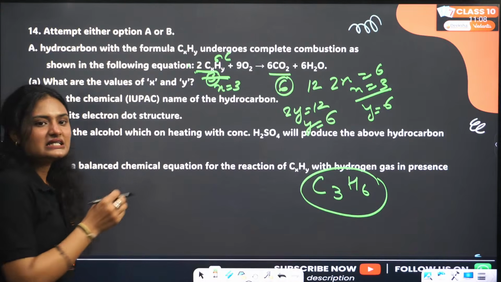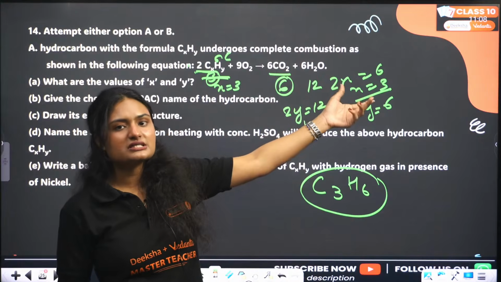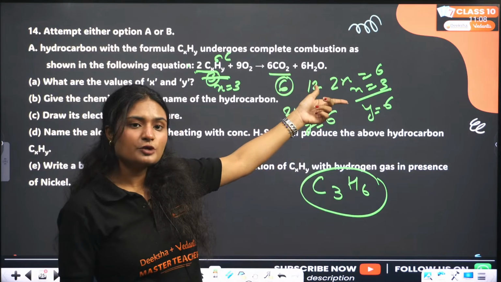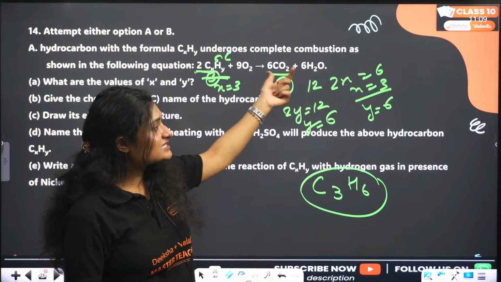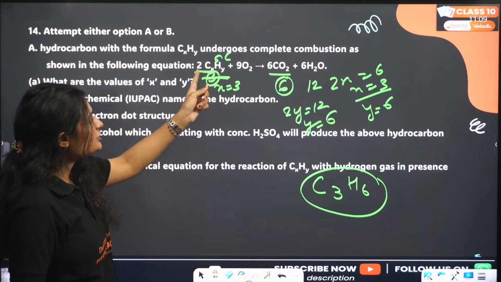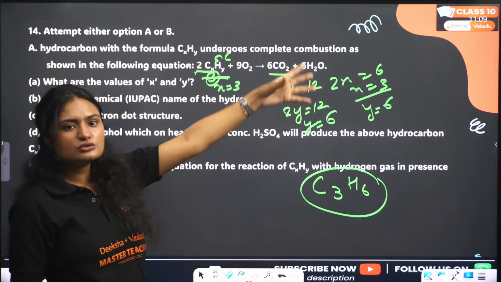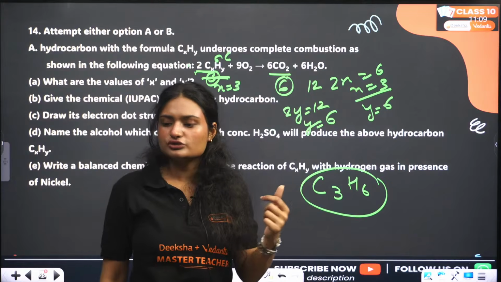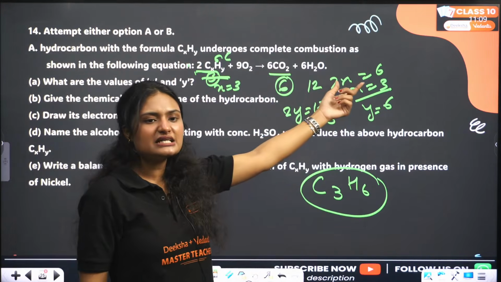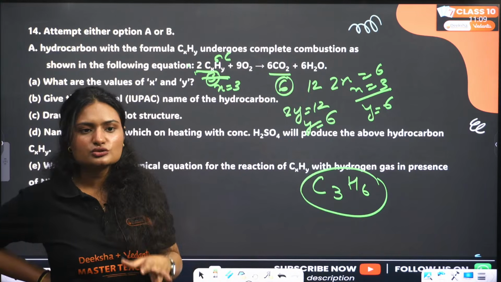Firstly, calculate the number on the product side, because on the product side everything is given, right? Let's see the carbon. 6 carbons are there. On the reactant side we need 6 carbons. 2x are there, so 2x should be equal to 6. So x equals 3. Similarly, 2y should be equal to the number of hydrogens present here, and the number of hydrogens is 12. So 2y equals 12, y equals 6.